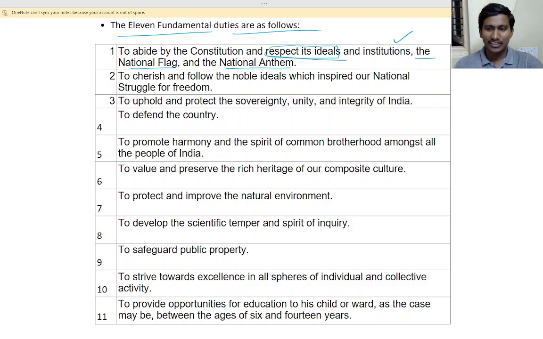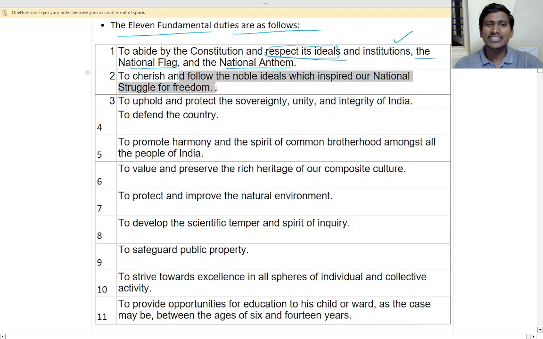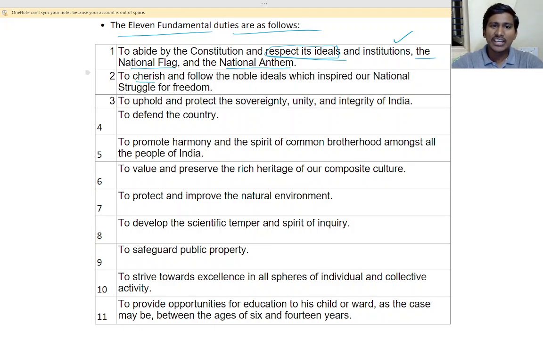Yes, okay. So after that is to cherish and follow the noble ideas which inspired our national struggle for freedom. Yes, we celebrate our Independence Day, and we remember all the freedom fighters.